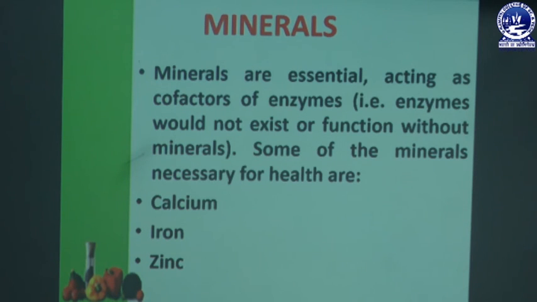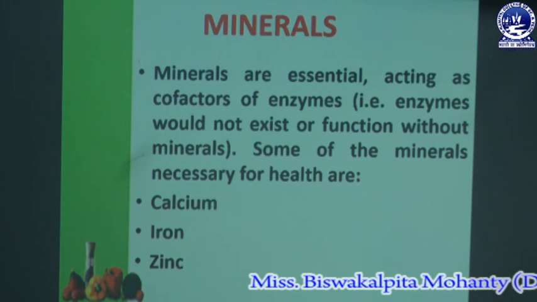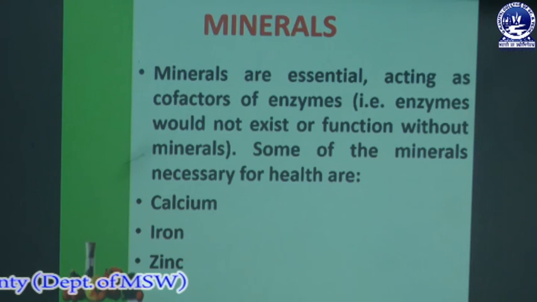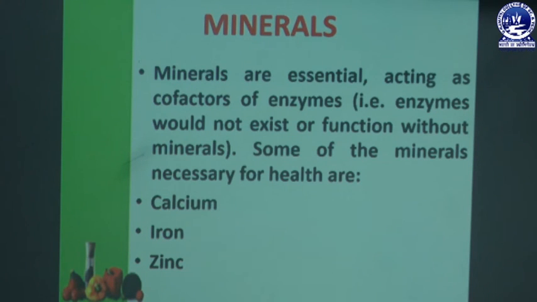Next one is iron. Iron in food exists as heme and non-heme iron. Heme iron, found in red meat, is relatively well absorbed, and non-heme iron, found mostly in cereals, pulses, certain vegetables and eggs, is generally less well absorbed, and iron absorption depends on other factors in the diet. For example, vitamin C and animal protein enhance non-heme iron absorption, while tea, coffee and phytates inhibit it. And the last one is zinc.